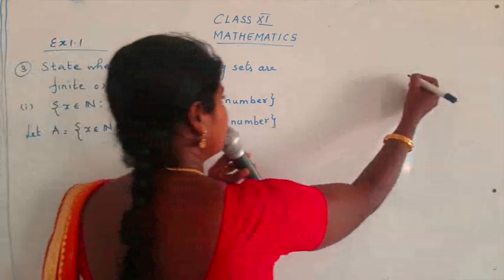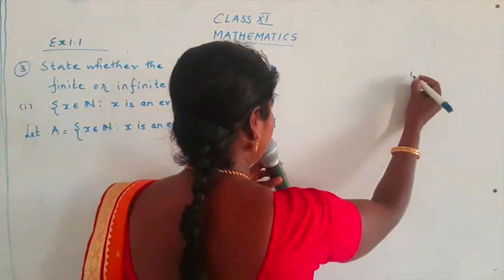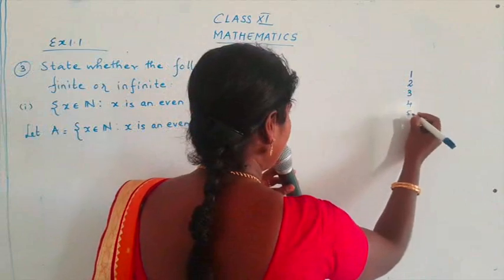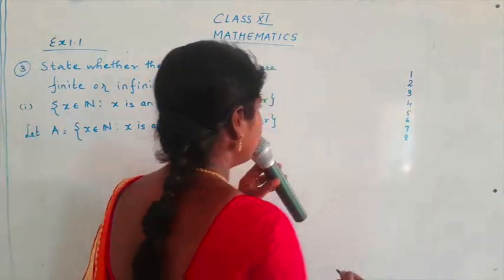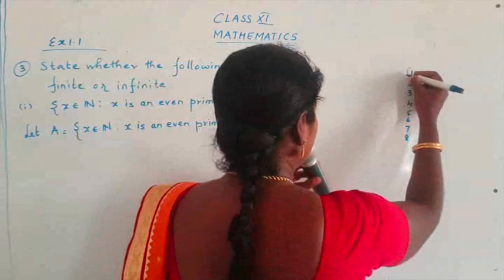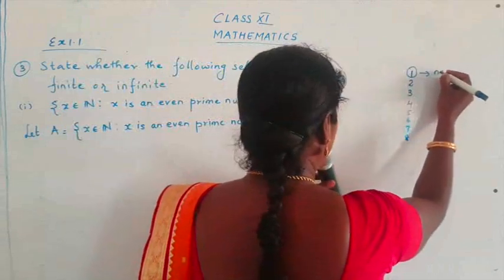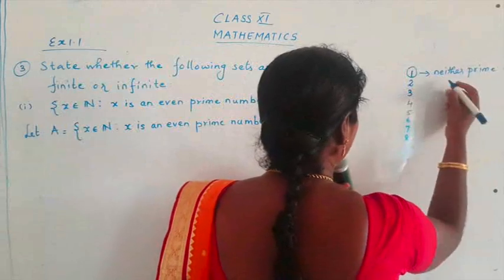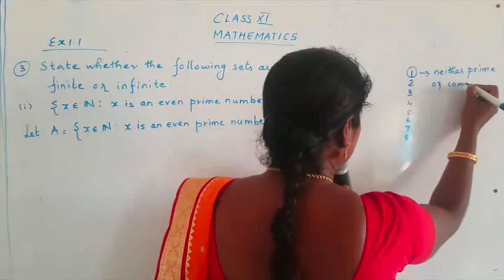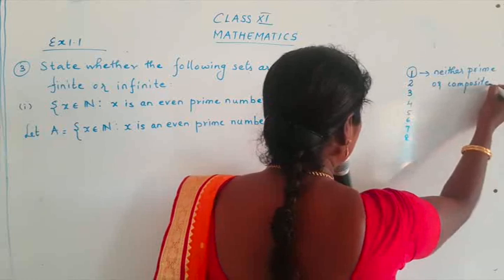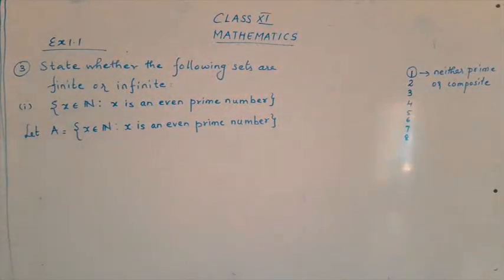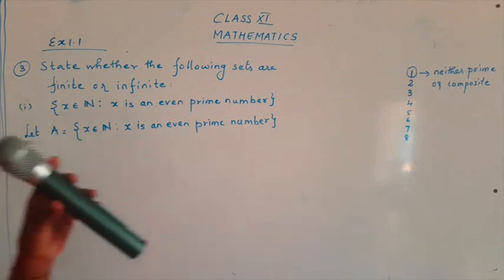Suppose, this is just for your explanation, we have 1, 2, 3, 4, 5, 6 and so on. Now 1 is a number which is neither prime nor composite. So we have a small recap of prime and composite numbers.